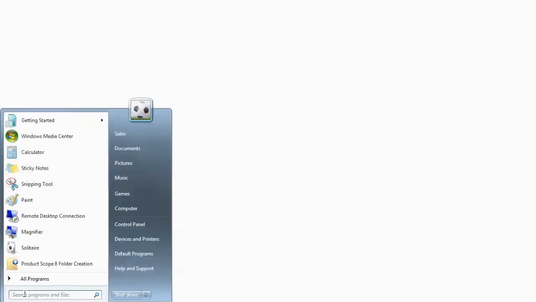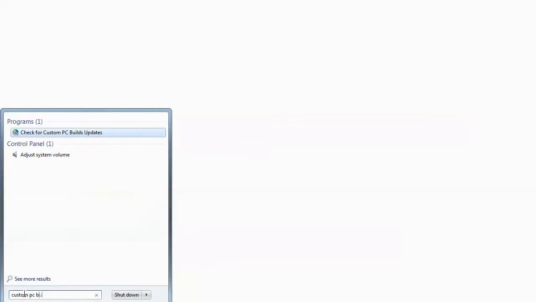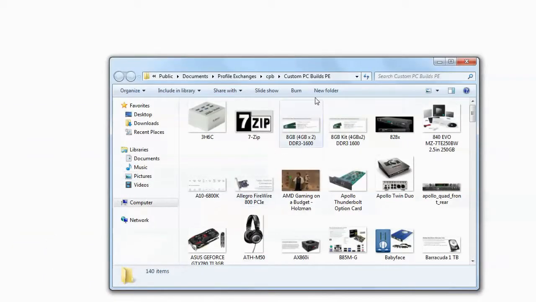Windows 7 Start menu. There is a Search Program and Files area. We're going to type in Custom PC Builds. And this will locate the folder for us. And just click on Custom PC Builds. Copy the address of that folder location.